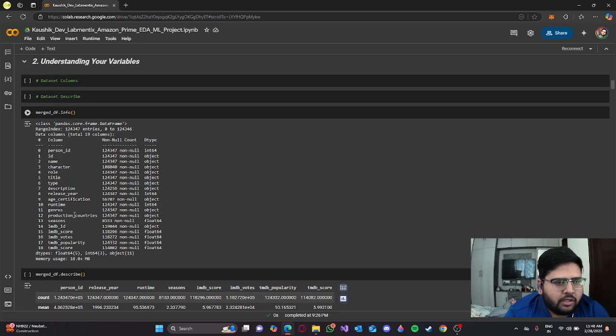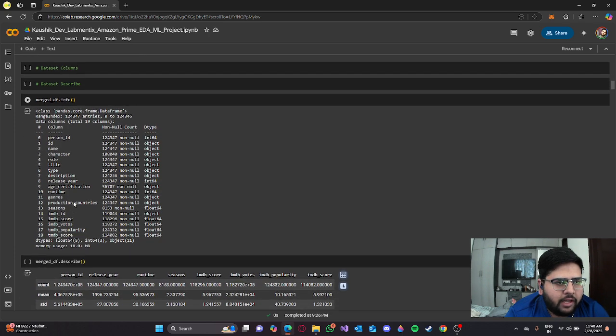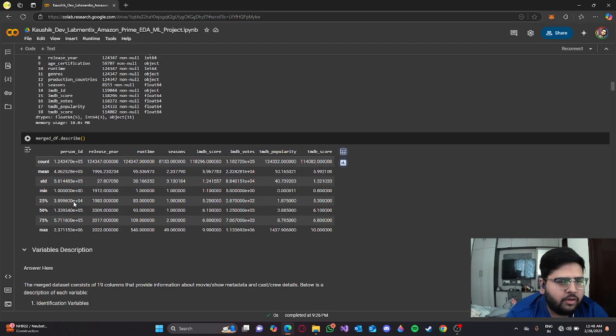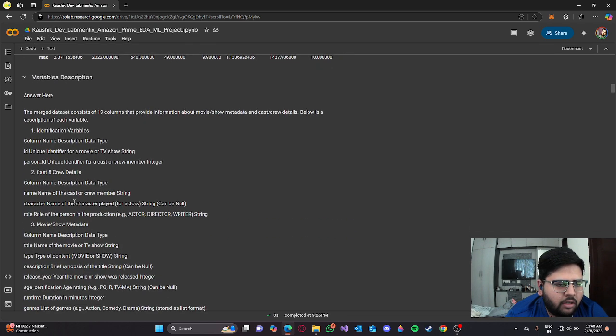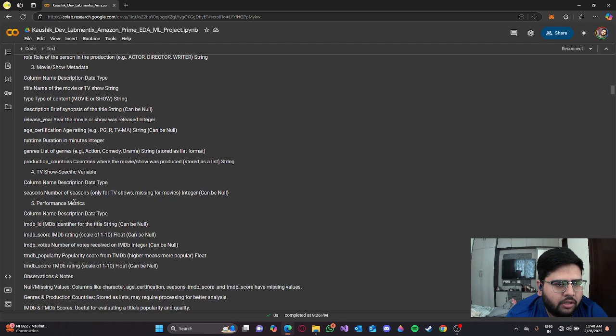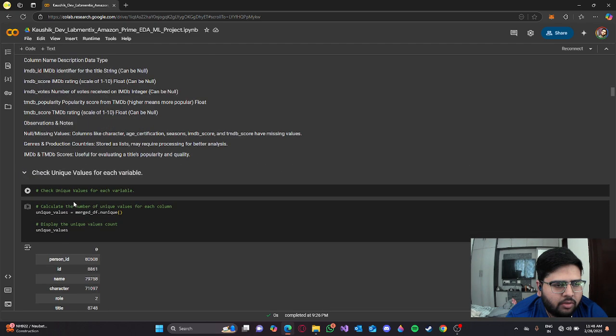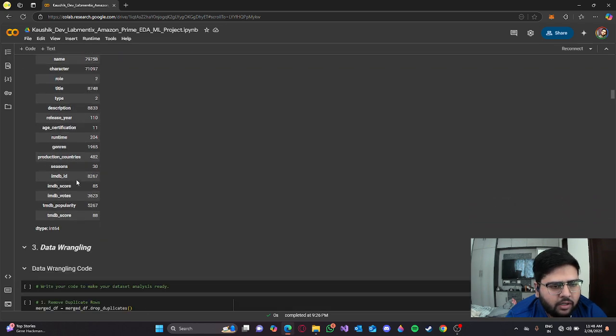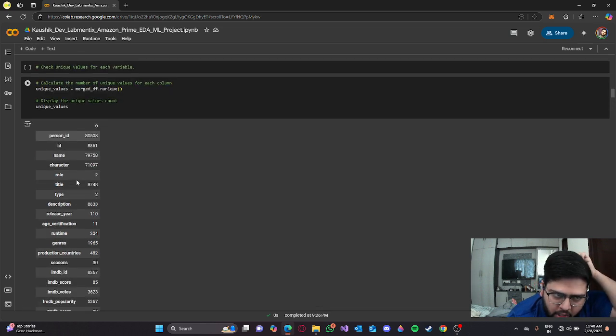Understanding the variables, this is the info of the variables again. This is the merged dataset describe. Now the variables description, something we'll not look at. Check unique values for each variable. We can see these are the counts of the unique values in each variable.